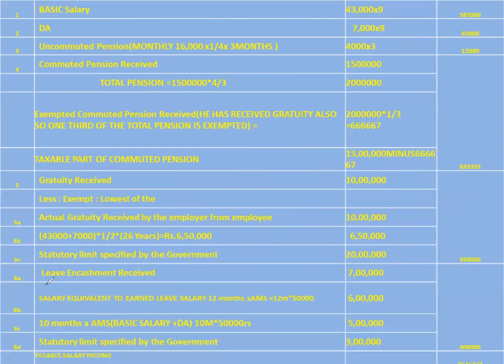Next one. Now leave encashment. Very, very important. This is also a retirement benefit. If a leave encashment is received by a government employee or non-government employee during the service, it is fully taxable.